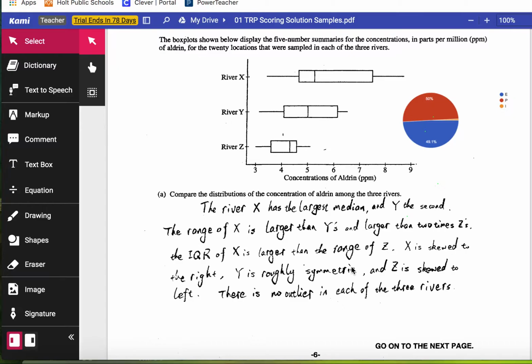So this is correct, and the only thing that I think is sometimes difficult to infer is did they mention the context? They could do a better job of context because what this whole thing is about is concentrations of Aldrin. And they mentioned river X, 3 rivers.